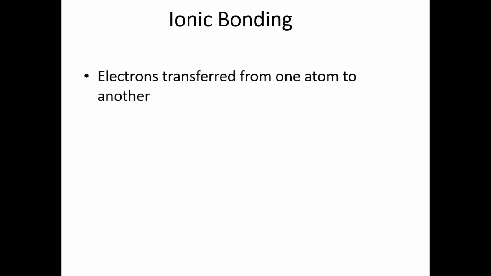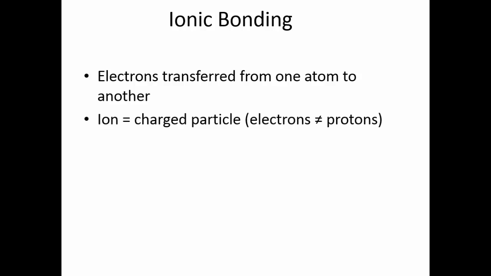In ionic bonding, electrons are transferred from one atom to another. This means that atoms either lose electrons or gain electrons. Now, once they have lost electrons, they have fewer negative charges. If they gain electrons, they have more negative charges. They are no longer electronically equal. We call these particles ions, these charged particles, because the electron number and the proton number no longer match.